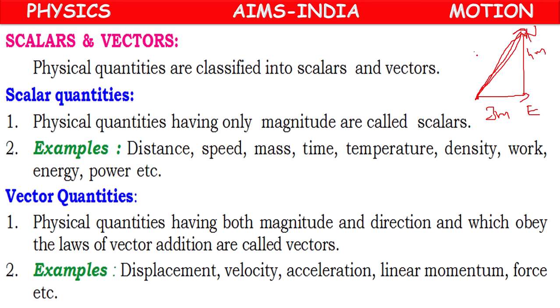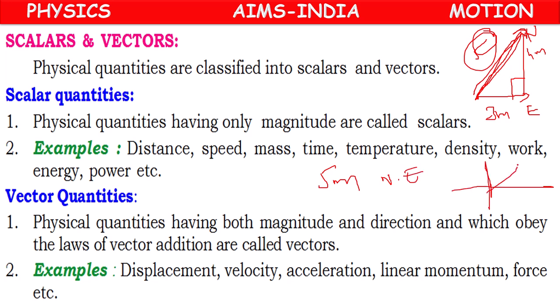This is a right angle triangle with sides 3 and 4, so this value will be 5. So the displacement is 5 meters towards northeast. This is north, this is east. We are going like this, between east and north. That's why our displacement is 5 meters towards northeast.